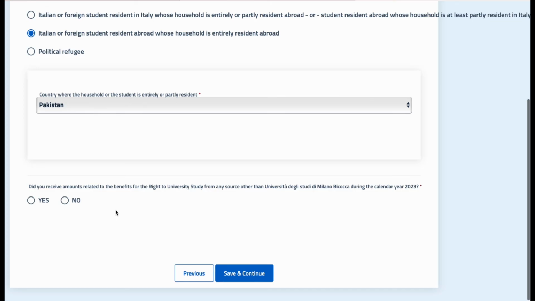Then the next question is: do you receive amounts related to benefits, that is, whether you have received any financial benefits or scholarship during the year 2023. If you have received any benefits from Milano-Bicocca University or some other source, then you need to click on yes, otherwise click on no and move to the next step.